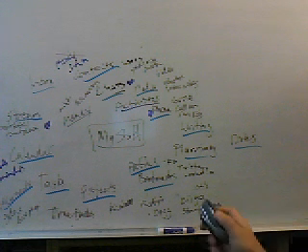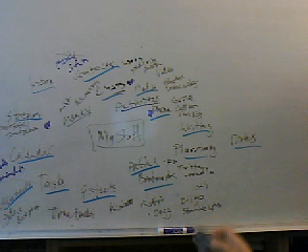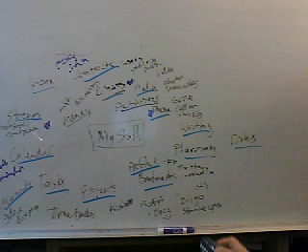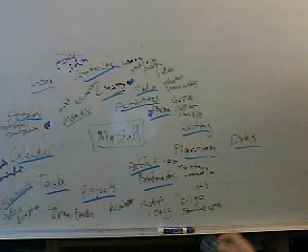I've got my stream stuff like Hootsuite and TweetDeck. I've got under calendar, events and reminders.